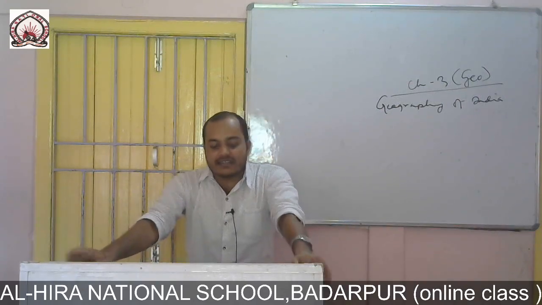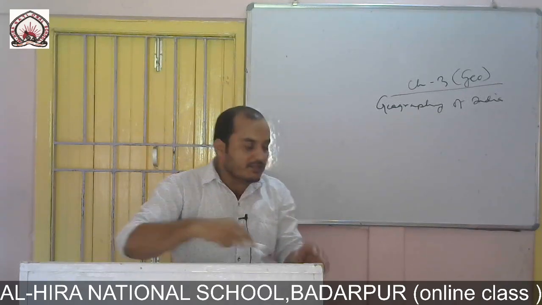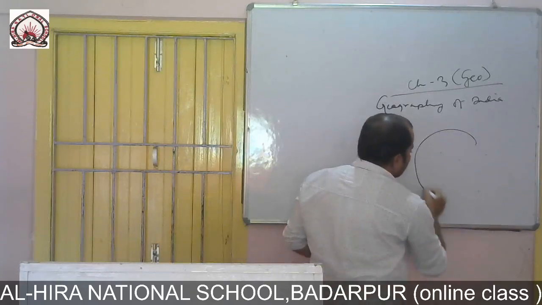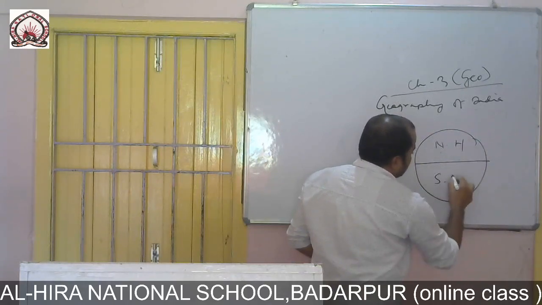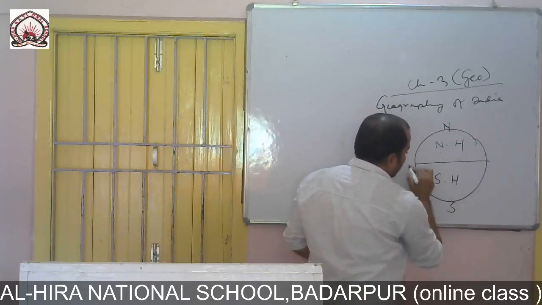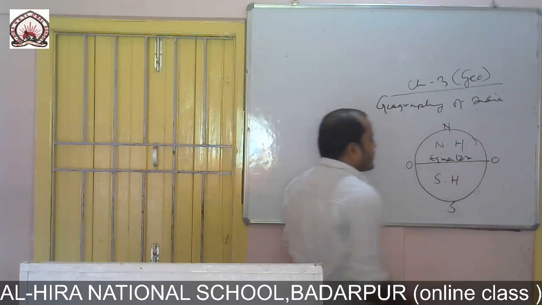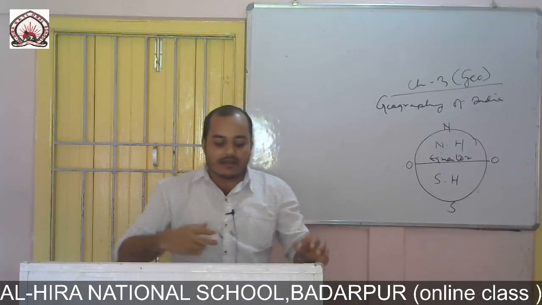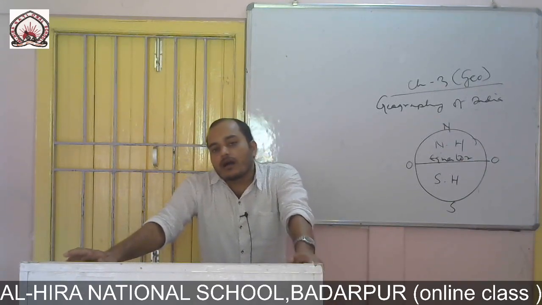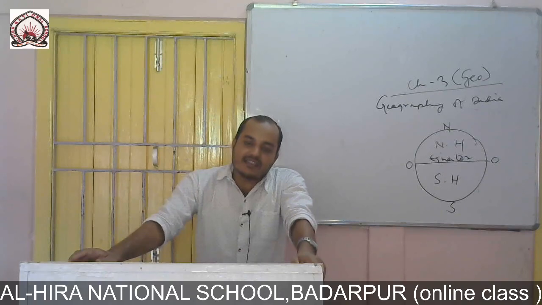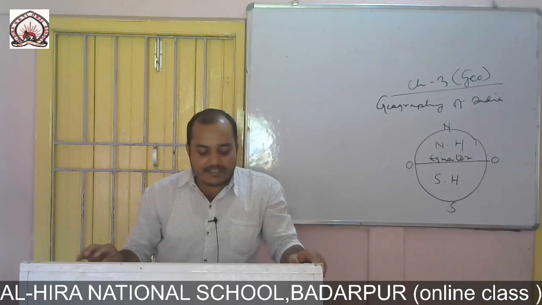India is a country situated in the northern hemisphere of the earth. This is the equator, this is the northern hemisphere, this is the southern hemisphere, this is the north pole, this is the south pole, and the equator is 0 degree. So India is situated in the northern hemisphere of the earth. It lies in the continent of Asia, and it is a large and democratic country, full of diversities.